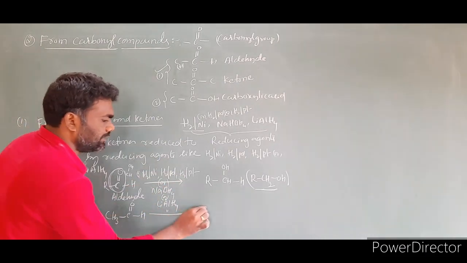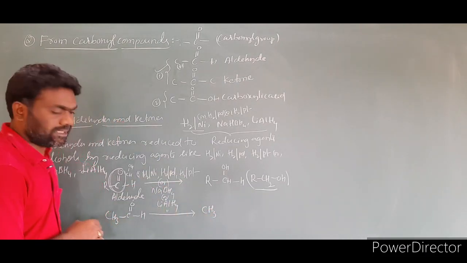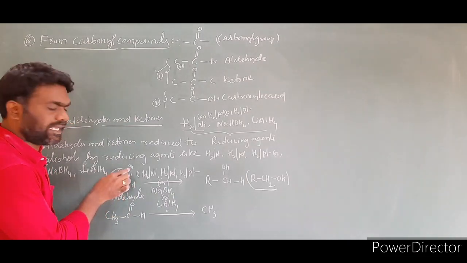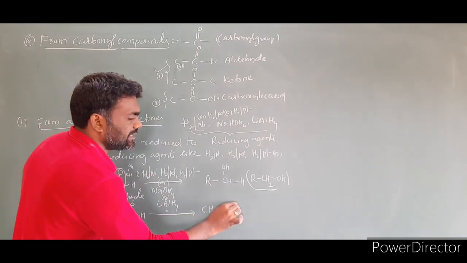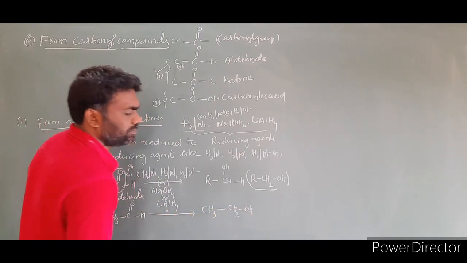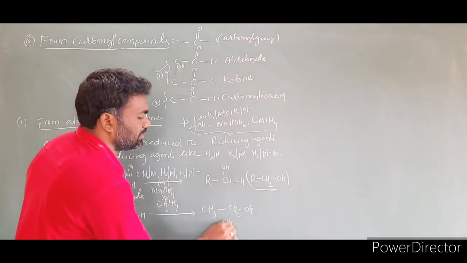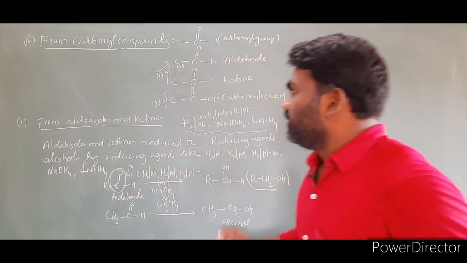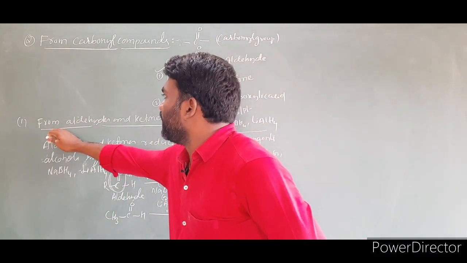Then the product is CH3, and the C double bond O group converts into CHOH, which I write as CH2OH. So we got an alcohol. Clear? This is the first preparation, from aldehydes.